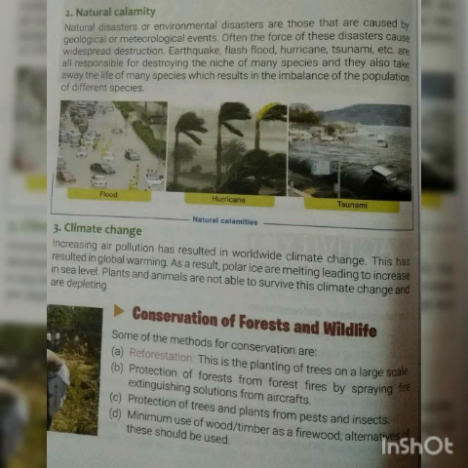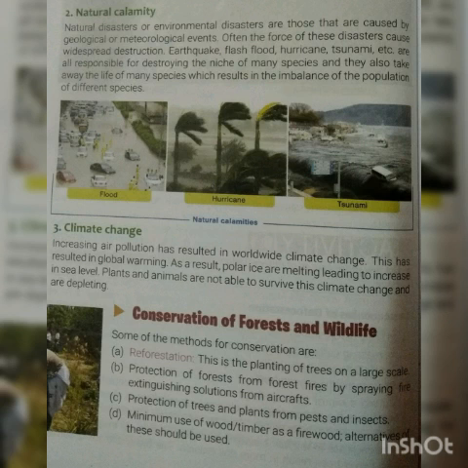These events are most destructive because they cause numerous disasters like earthquake, flood, hurricane, tsunami, etc. They are all responsible for destroying many houses of different species, and also they take the lives of the species, which results in the imbalance of the population of different species on our earth.